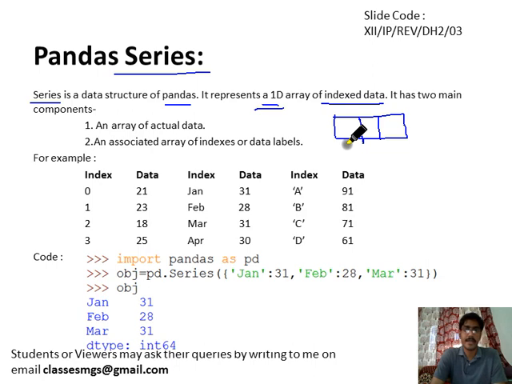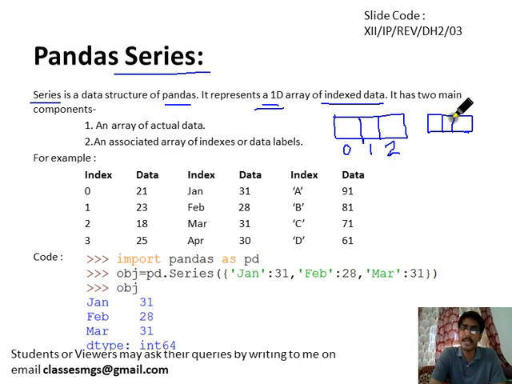Sometimes CBSE asks the question, what is the basic difference between the NumPy array and data series? What happens in a NumPy array? Let's suppose this is a NumPy array, then the index will always be an integer. But in case of a series object, the index need not be an integer.